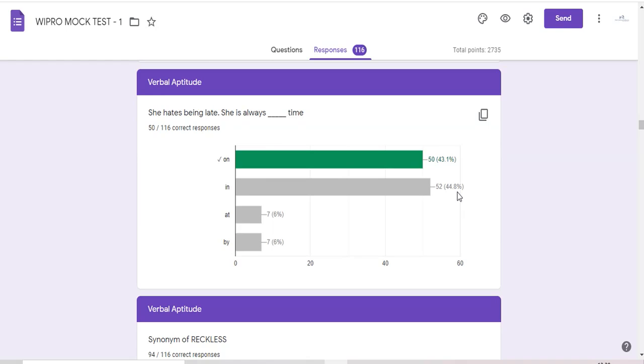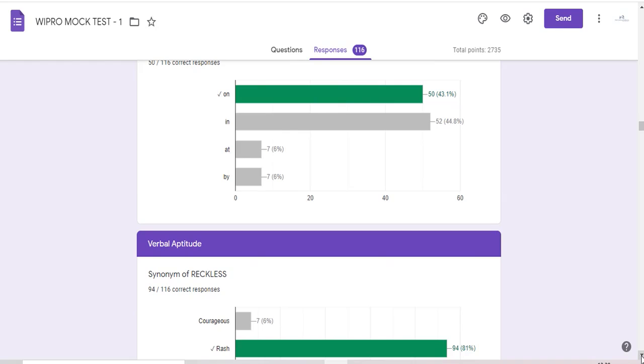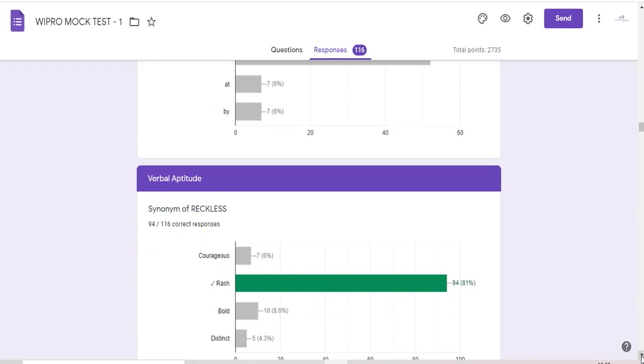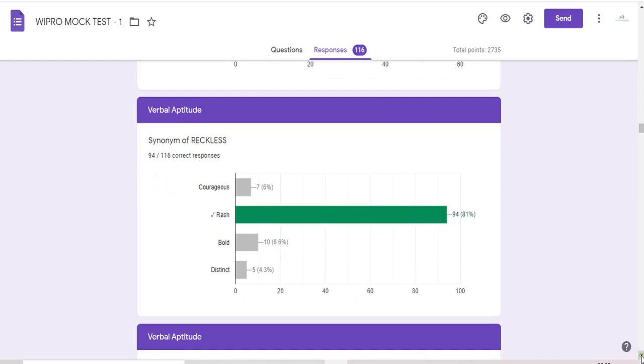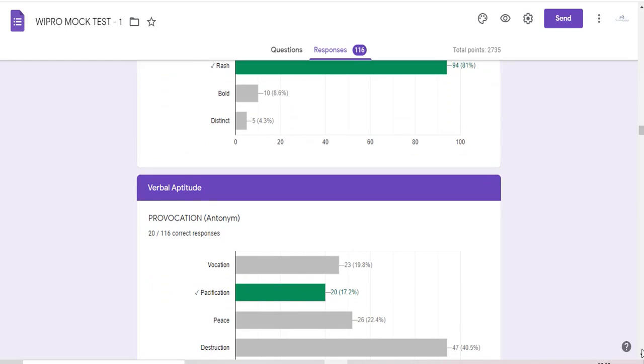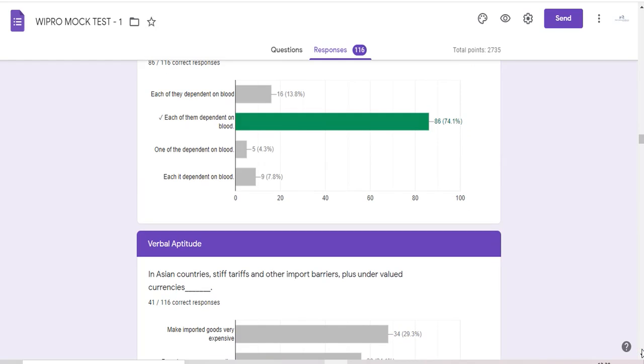Okay, and the second thing is about synonyms and antonyms. Synonyms and antonyms no one can teach you. It is only learnt through reading newspapers, through reading novels, through conversation with people, through communication, through writing and all those things. The next thing that I wanted to let you know is about this particular blank.